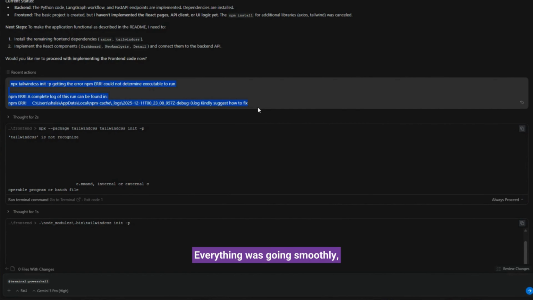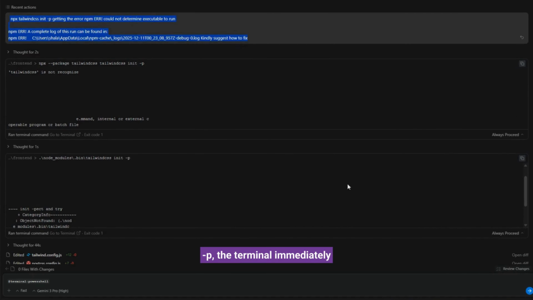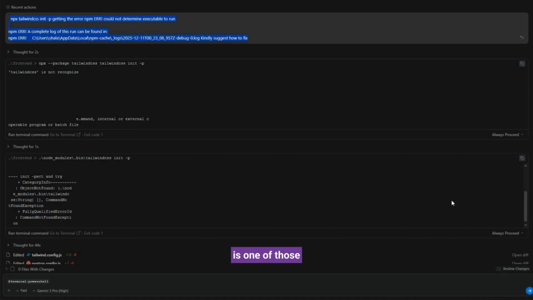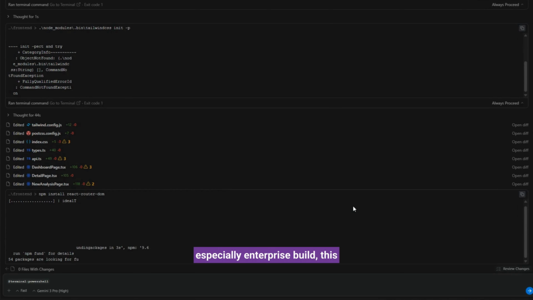Everything was going smoothly, and then we hit a very familiar wall. When we ran the command npx tailwindcss init -p, the terminal immediately threw an error. npm error could not determine executable to run. This is one of those moments where many tutorials conveniently cut the video. But in real projects, especially enterprise builds, this happens all the time.